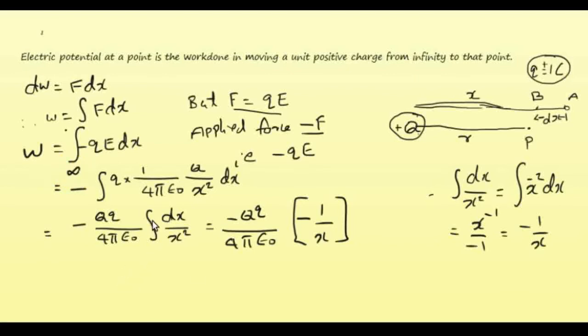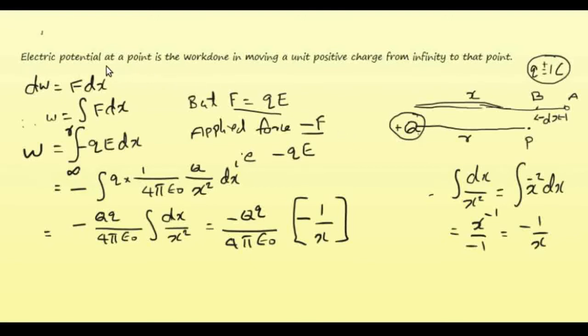And before that, what is the integration limit? We are bringing the charge through a distance dx. Using this idea we can find an equation for the work done to bring the charge from infinity to the distance r. By definition the charge is brought from infinity. So with respect to the charge plus q, initially the unit charge is at infinity. So the initial condition is at infinity, right?